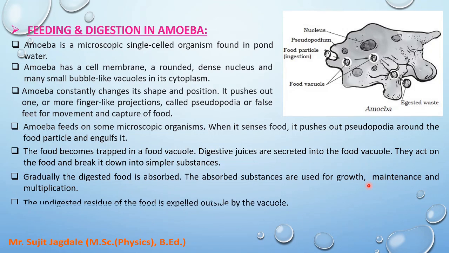Okay, so the undigested residue, obviously it will remain there. So the undigested residue of the food is expelled outside by the vacuole. So the process will end at the vacuole. That means it will start with ingestion of food by using the pseudopodia, and it will end with the help of vacuoles, which expel the digested waste, which is the undigested residue of the food particle. So in this way the digestive system works in the amoeba. That means feeding and digestion is carried out in amoeba.